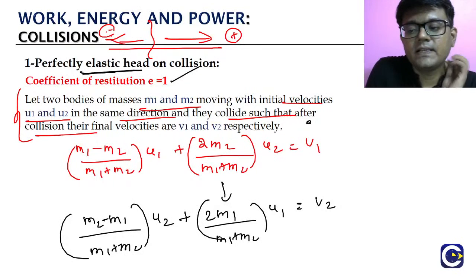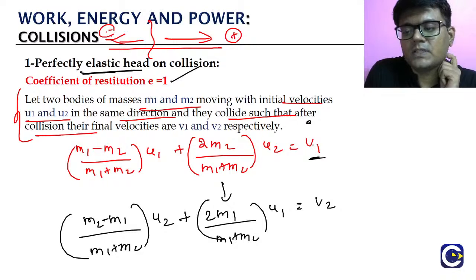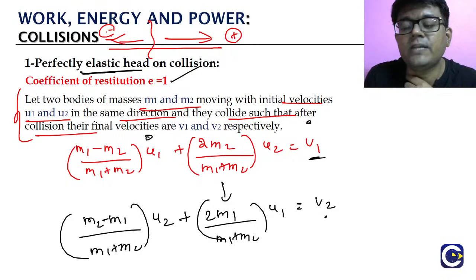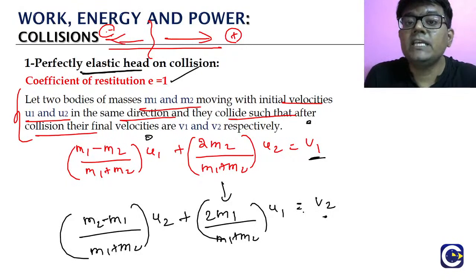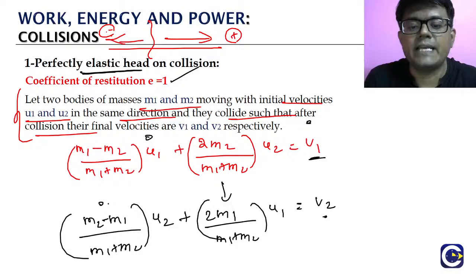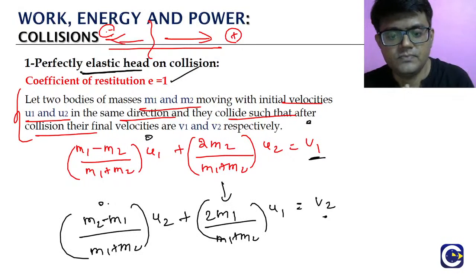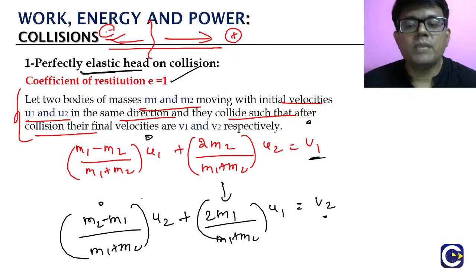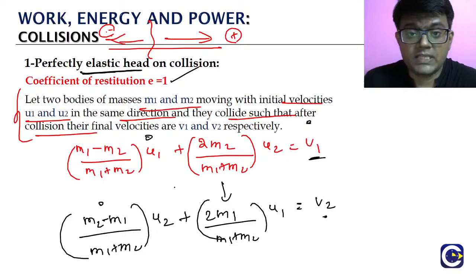So the thing is, for v1, the corresponding initial velocity is u1. There we will get the minus expression. That's how you can easily remember. The minus expression will come in the corresponding velocity term. Similarly, look at this for v2. What is the corresponding initial velocity? u2. There we will get the negative term. So these are the two important results we got. These are the final velocities of the particles after the head-on elastic collision.